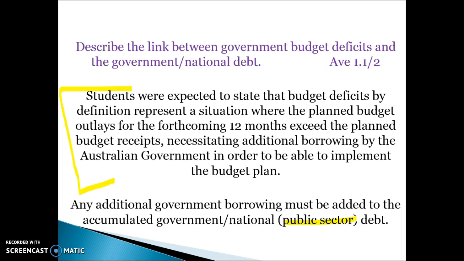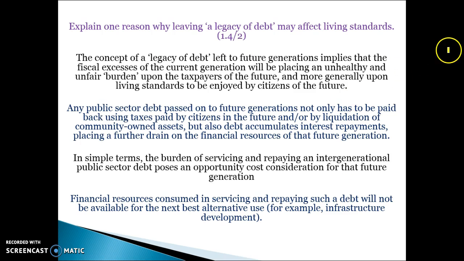So make it clear what the budget deficit is, that spending exceeds revenue, and then explain clearly that that means the government needs to borrow to fund that deficit, which will then accumulate to increased government debt going forward, or national debt. Why might a legacy of debt affect living standards? Some of the things you could talk about here is that it may put an unhealthy burden on future taxpayers, so they may have to pay more tax.